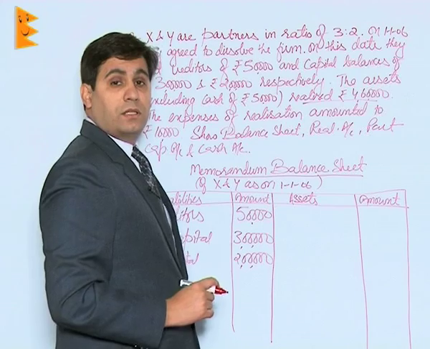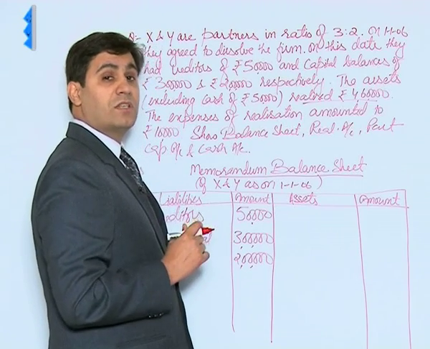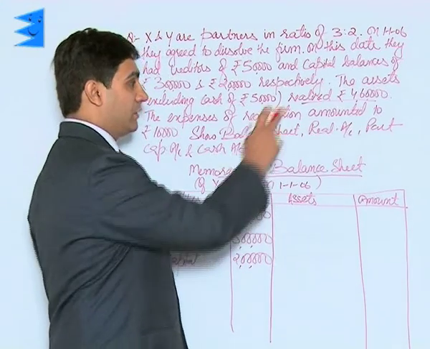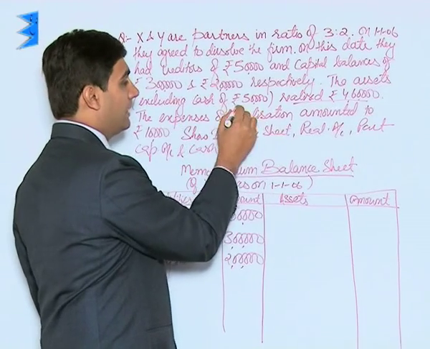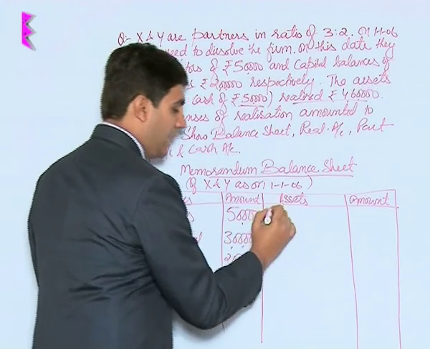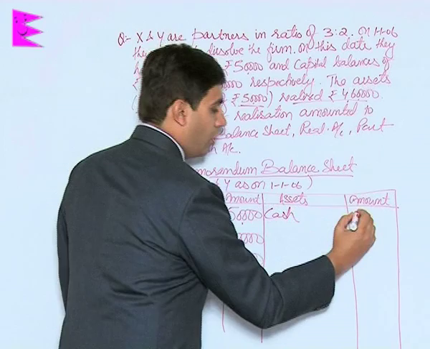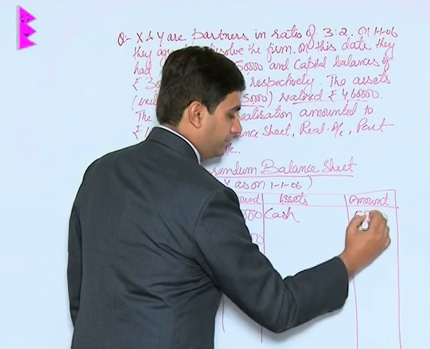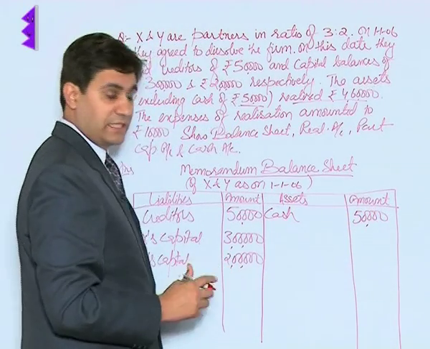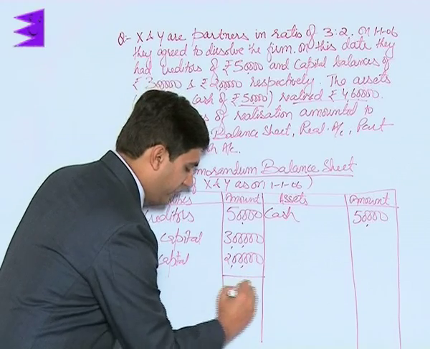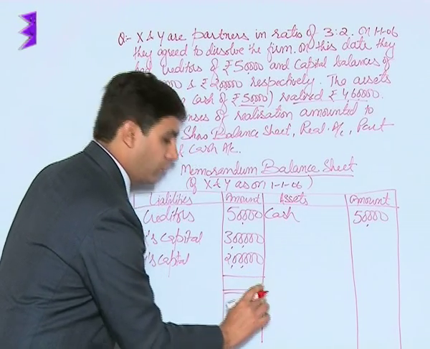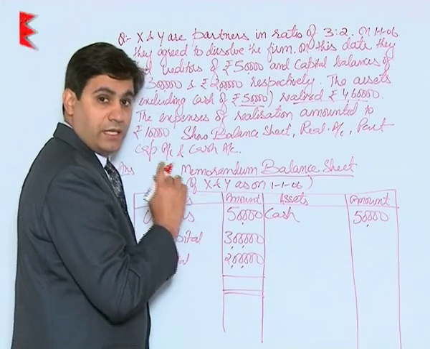Now students, nothing except cash is given on the asset side because it clearly says the assets excluding cash of 50,000. That means we had a cash balance of rupees 50,000. Besides this, nothing is given. So the balancing figure would be taken to be the book value of all the sundry assets.